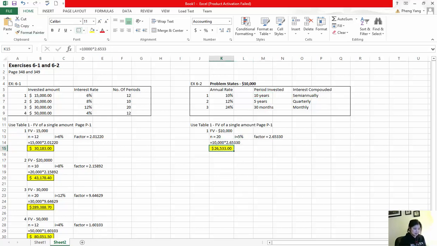Number 2. We're looking for the future value of 10,000 again. That's going to be the same amount, different scenario. Our number of periods is 20, and our interest is going to be 3%.